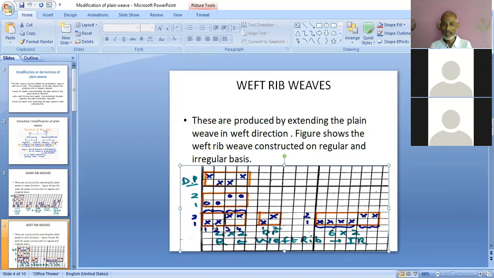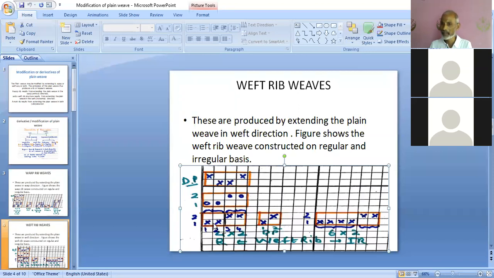When 2 adjacent ends which are passing through the same dent of the reed are raising and lowering together, sometimes whenever they are in relaxed position, they may change their positions. First may come in the position of second end, second may come in the position of first end, and that is known as rolling in.